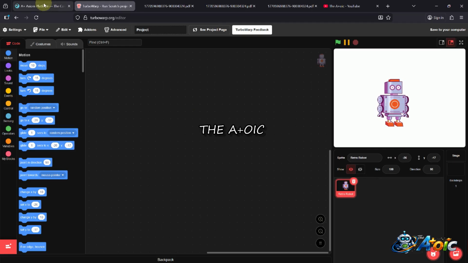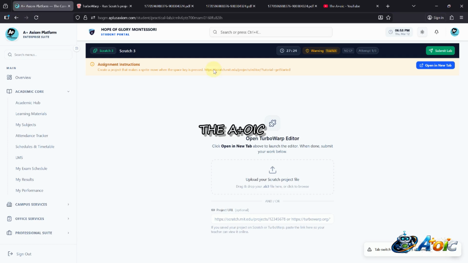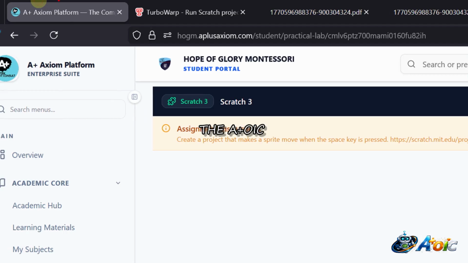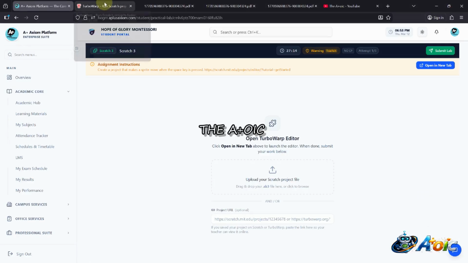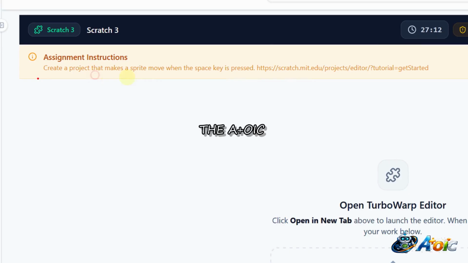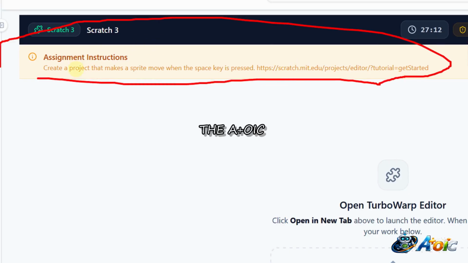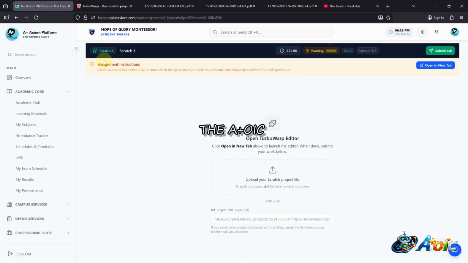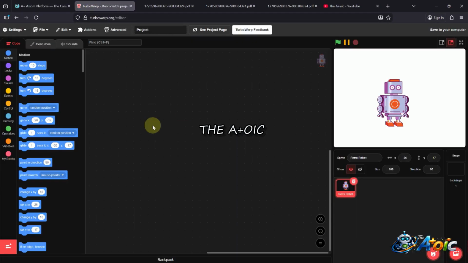So the question says, let me get back to the question. Pay attention to the tabs. This is where you see the question, and this is where you are running the practical. The question says we should create a project that makes a sprite move when the space key is pressed. So I get back here.